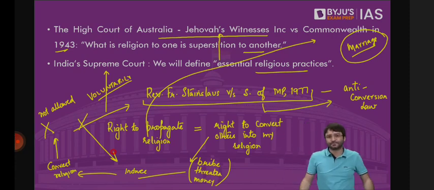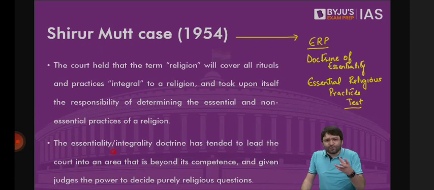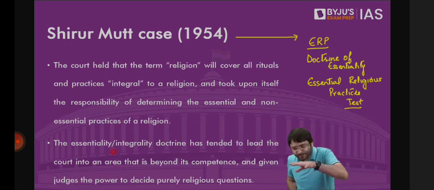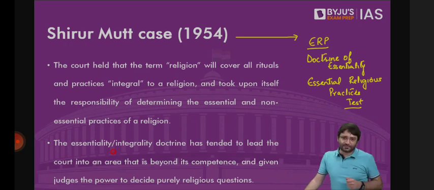But in India, the courts have a peculiar power. The judiciary has a peculiar power. Judiciary gets to decide what is essential to your religion, what is not essential to your religion. And what is essential to your religion will be protected. What is not essential to your religion will not be protected. Protected in the sense, here is a religion.